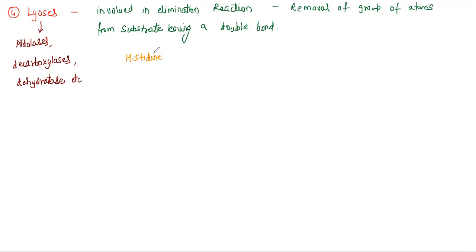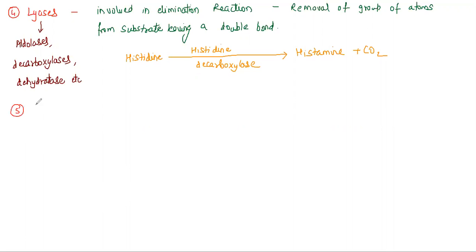Histidine, we all know it's a type of amino acid, and it is broken down to give you histamine plus carbon dioxide. This reaction is catalyzed by the enzyme called histidine decarboxylase. When I use the word decarboxylase, it simply means removal of carbon dioxide. So histidine decarboxylase becomes the enzyme here.